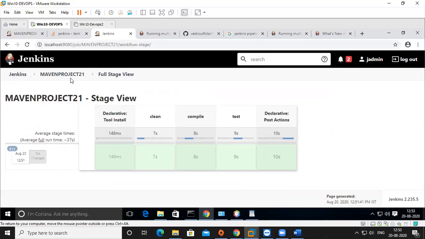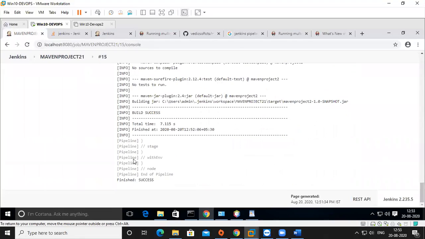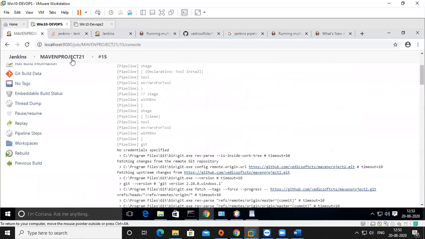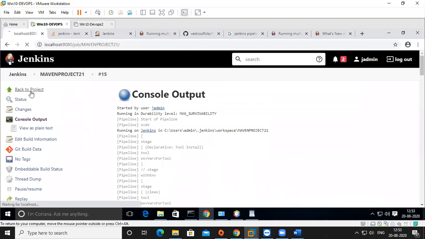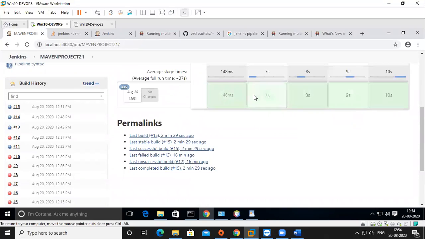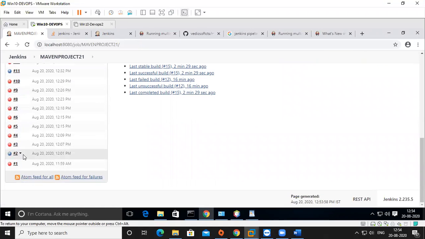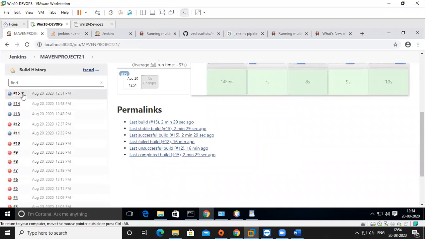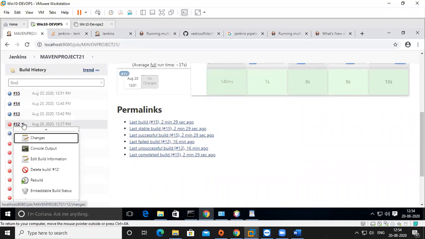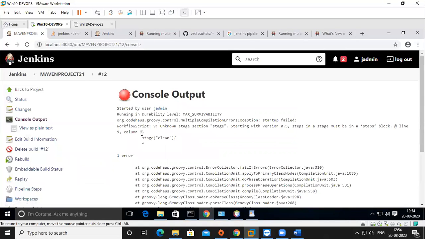Okay, why is it not scrolling down, scroll up not coming? Yeah, because I changed the parameter now, so that's why it is showing like this. Okay, so finally it is successful. But when you go back to the project, because I added more, it removed the post build things. But you can see, the 12th one is failure, the 11th one is successful, the second one is successful. I got a lot of errors in these builds. Here successful because I used a different configuration. This is successful because I used a different configuration. It's failure because I used a different configuration, like you see.